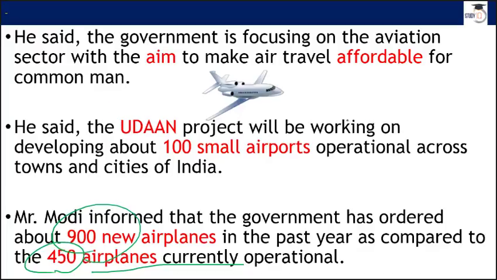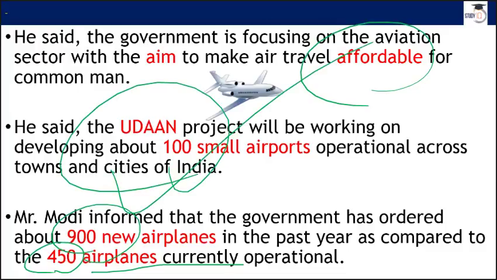So when you have this many planes, supply is high, and if there is demand as well, then the prices will come down. So it will become more affordable for the common man to take a flight. And when a common man is able to take a flight, his horizon will expand. Earlier you used to trade within Maharashtra only, but now you can trade with a person in Odisha or maybe Assam. You can take a flight from Maharashtra, visit Guwahati, and come back in the evening, and in this way your horizon and business opportunities will expand. Tourism and other things will expand as well.